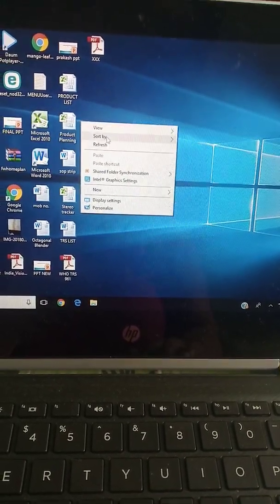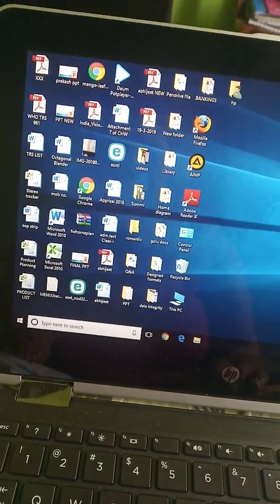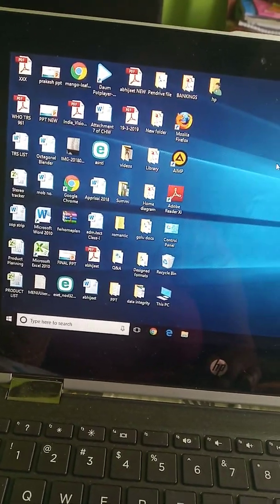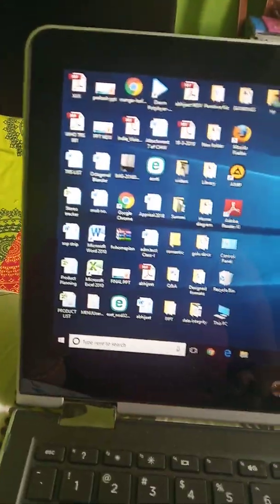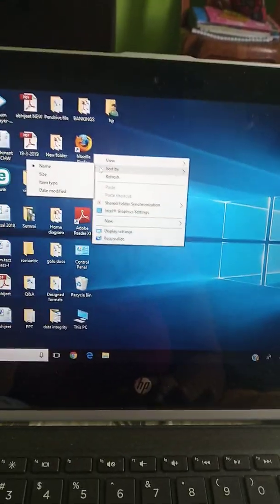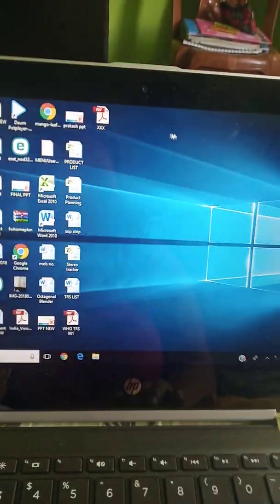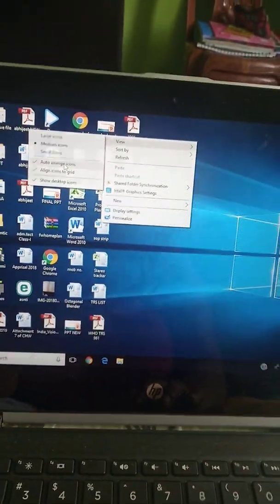According to the name, all are sorted. Understand? Children, understand? Okay. How will we do it? Right click, sort by name. Again we'll do view. We can do auto arrange.